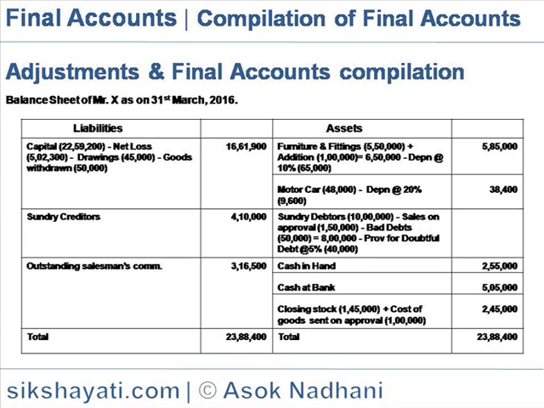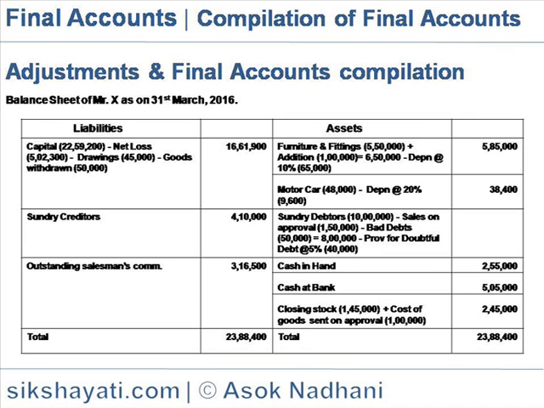Balance sheet. We now compile the balance sheet. On the liability side, capital was 22,59,200, from which the net loss of 5,02,300 will be carried to proprietor's account, and drawings 45,000 and goods withdrawn 50,000. So making adjustment, the capital account stands at 16,61,900. Sundry creditors is 4,10,000 and outstanding salesman's commission is 3,16,500.